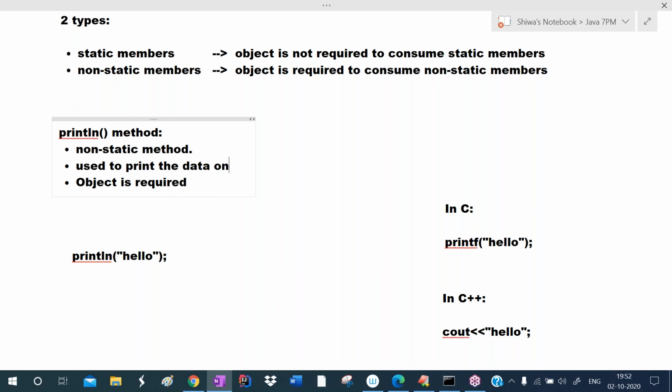You can say output screen, console output screen. So if you want to print the data on output screen, we can use println method, but this method is the non-static method, so object is required.